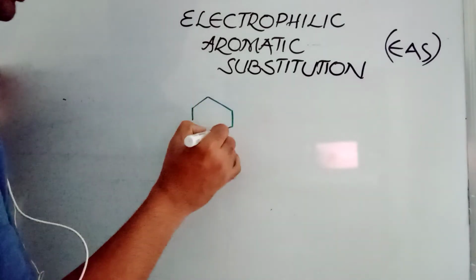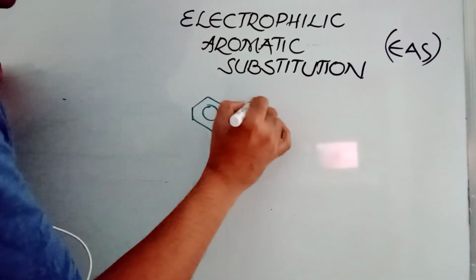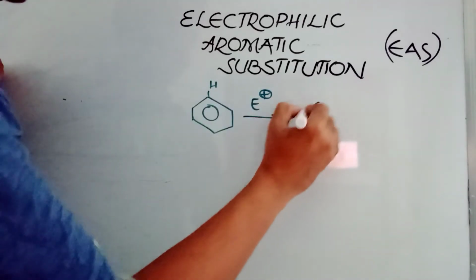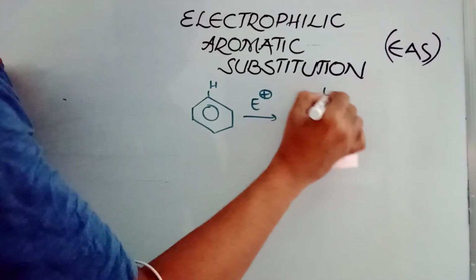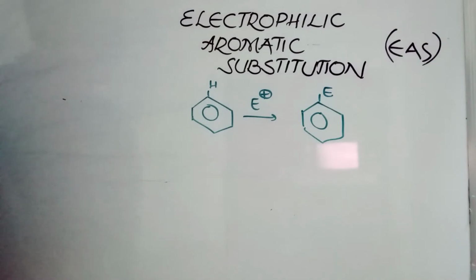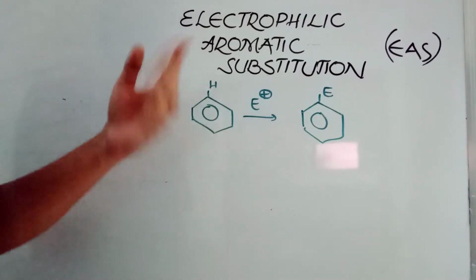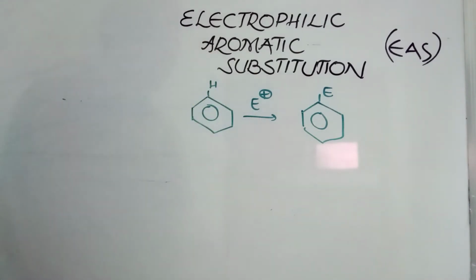When benzene is treated with an electrophile, it is going to replace the hydrogen present on benzene. This is the reaction. Electrophile is going to substitute the hydrogen from the aromatic ring. That's why this is called electrophilic aromatic substitution. This is the overall reaction. We'll take some examples for this.